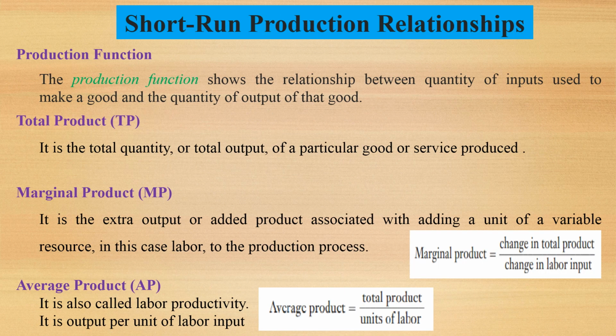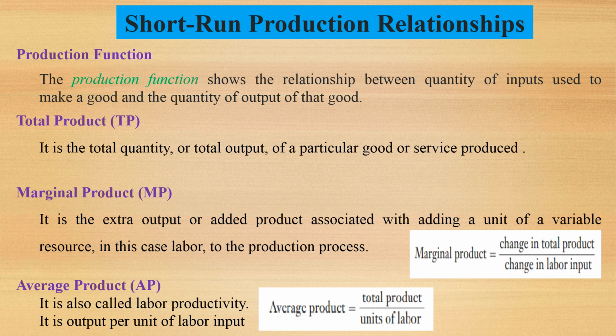Short run production relationship. What is production function? The production function shows the relationship between quantity of inputs used to make a good and the quantity of output of that good.